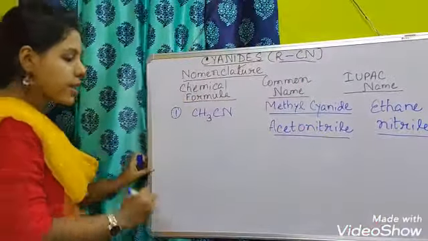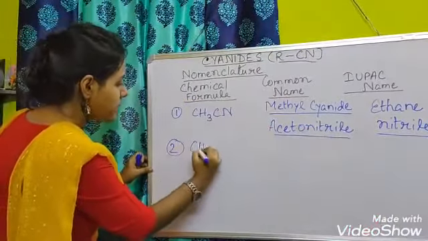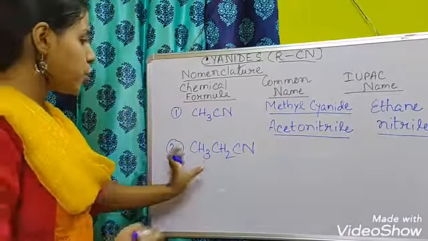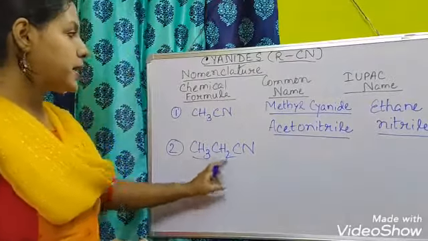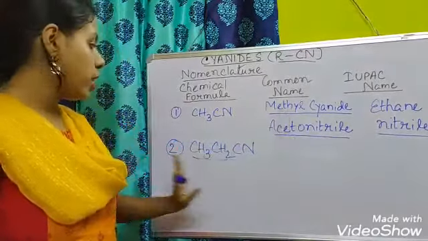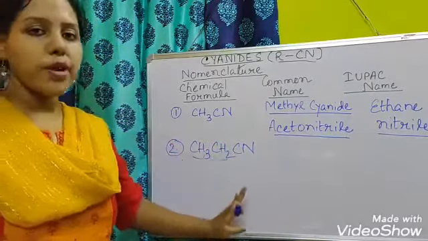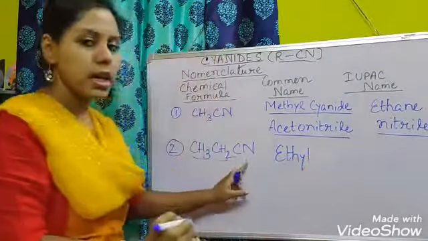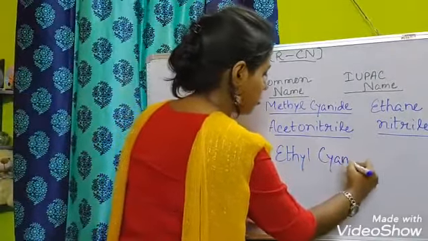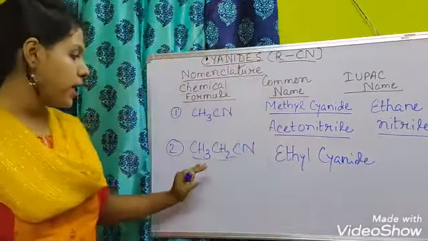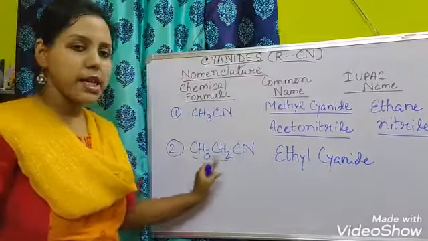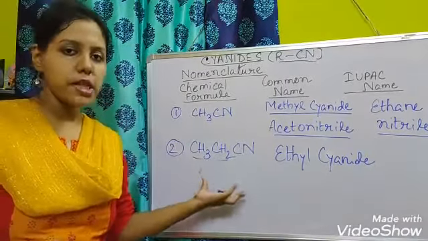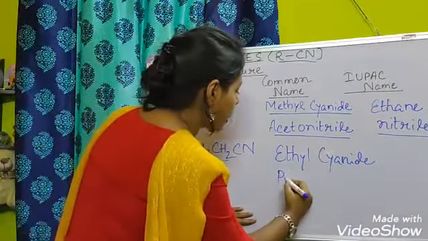Okay. Next example, number 2, that is CH3CH2CN. So again, there are 2 carbons present. In the common name method, you need not count the total number of carbons. So here, first of all, you have to write ethyl and then cyanide. Okay, this is one. Second one, here 3 carbons are there, and as we get propionic acid from this cyanide, the name will be propionitrile.